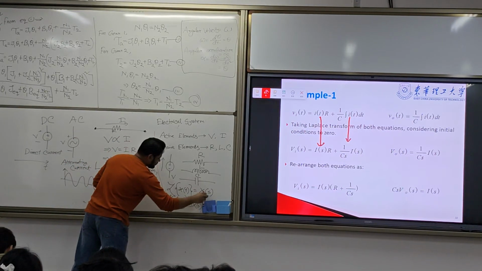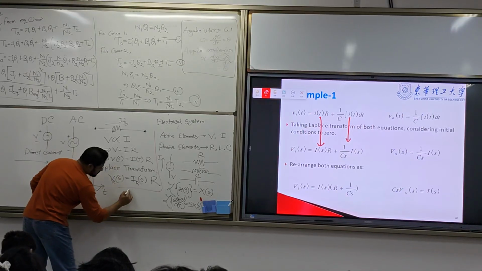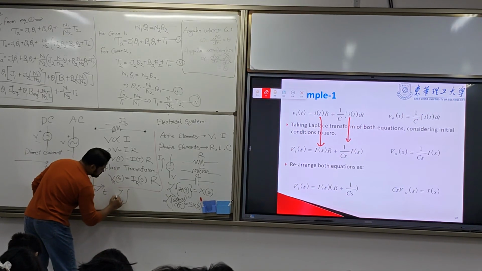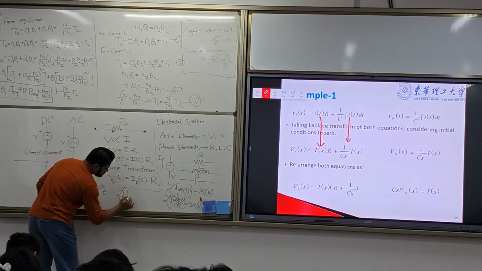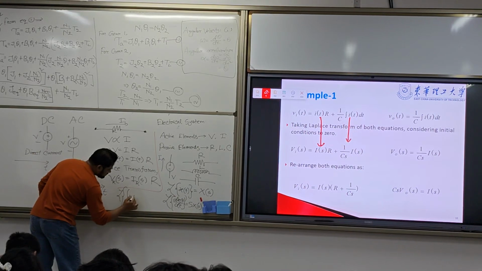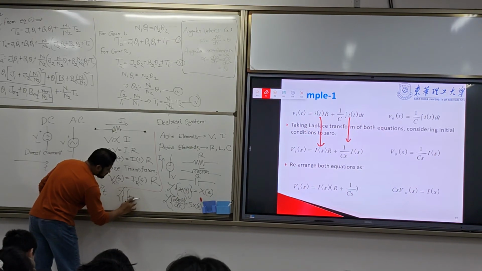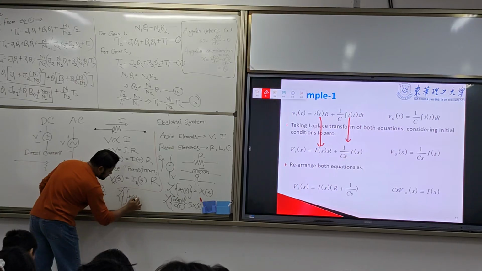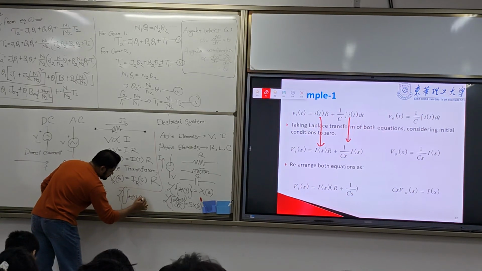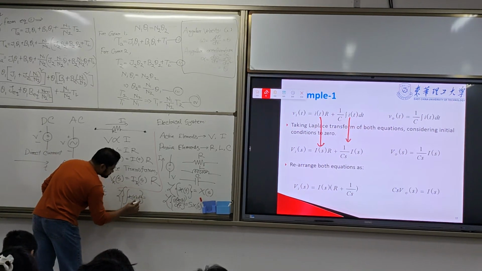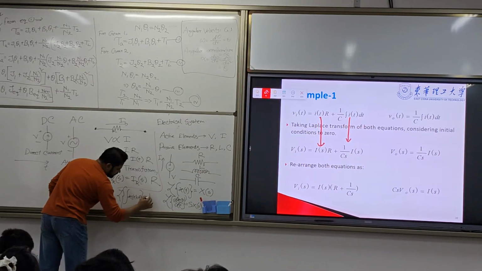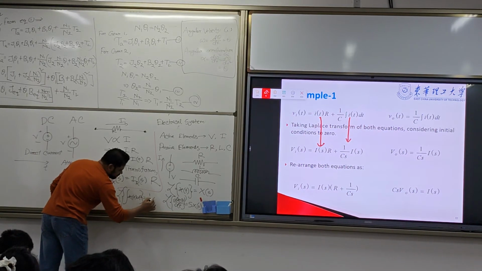For the integration, we use the Laplace transform: the integral of x(t) dt is equal to 1 by s into X(s).